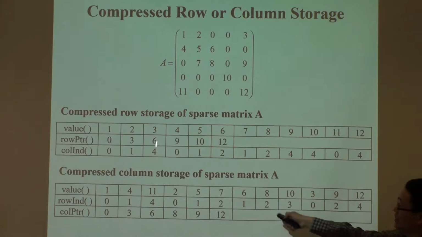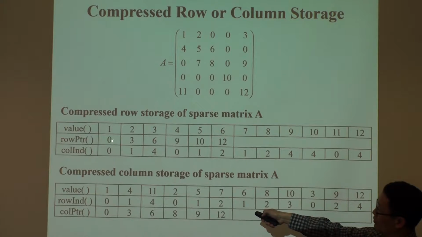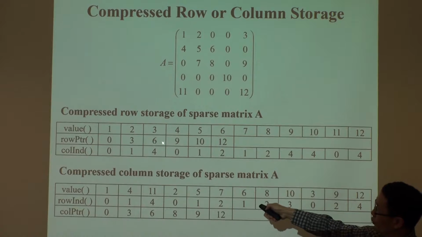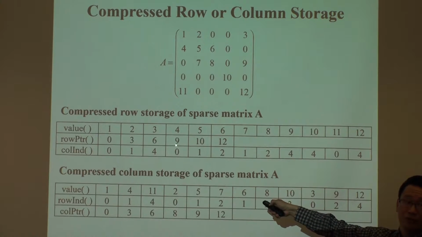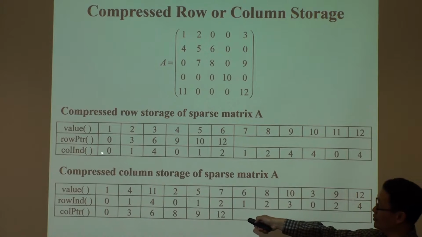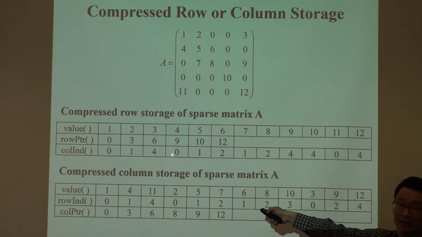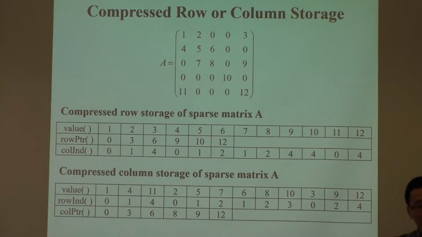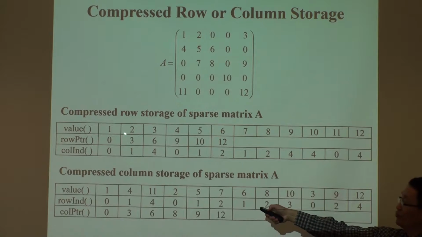So it tells you the first row starts from 0, and the next 3 tells you that entries 1, 2, 3 belong to the first row. These are the respective column indices. When you want to get the second row, the 3 is the pointer to jump to. So you jump 3.